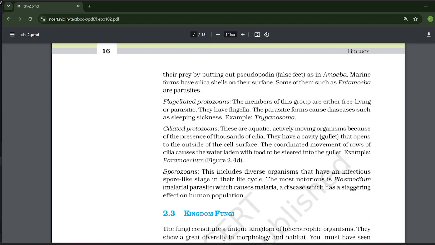Sporozoa include diverse organisms that have an infectious spore-like stage in their life cycle. The most notorious is Plasmodium, the malarial parasite, which causes malaria, a disease which has a staggering effect on the human population.